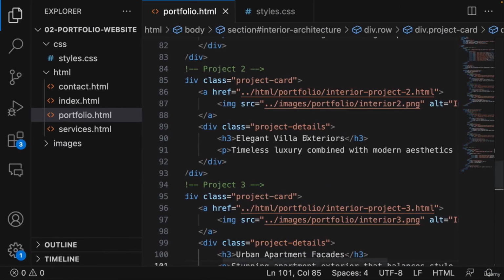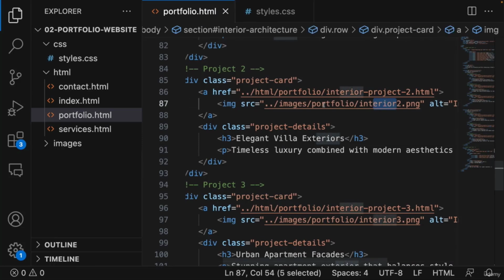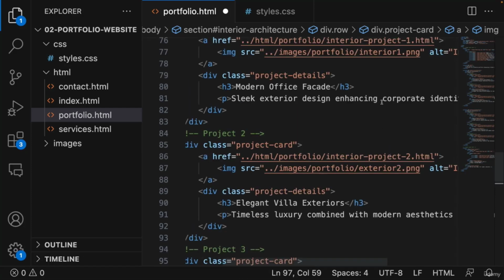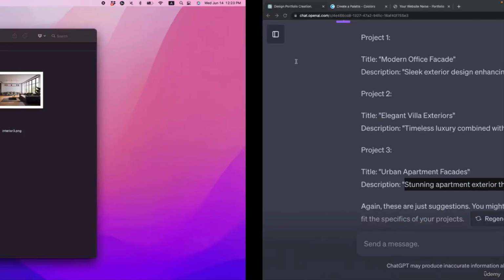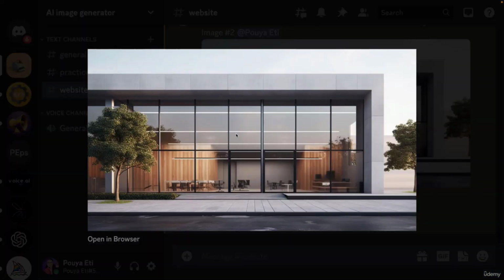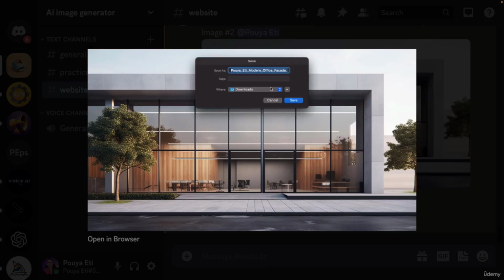Let's see the name of it. We need to change the name as well. So it's under portfolio and exterior. It's exterior 2, exterior 3, and exterior 1. So let's come here, right click, save it, and this will be exterior 1.